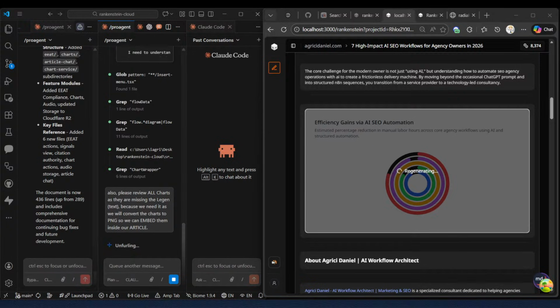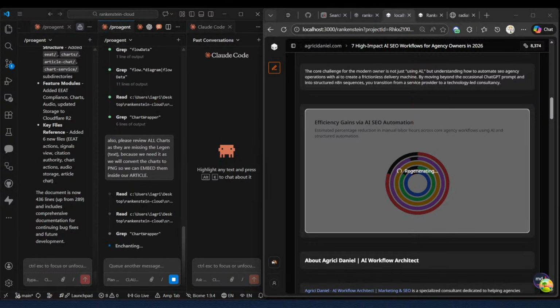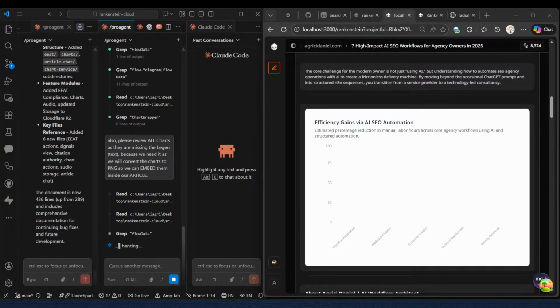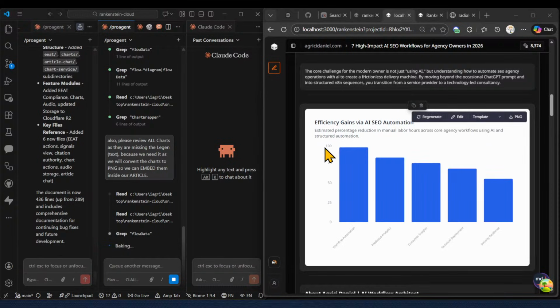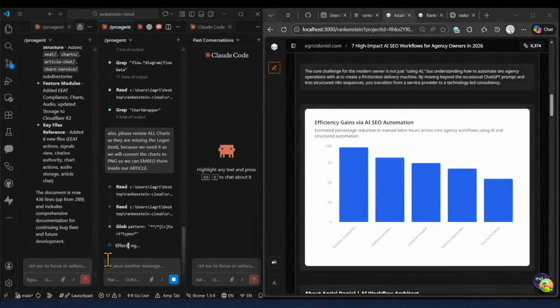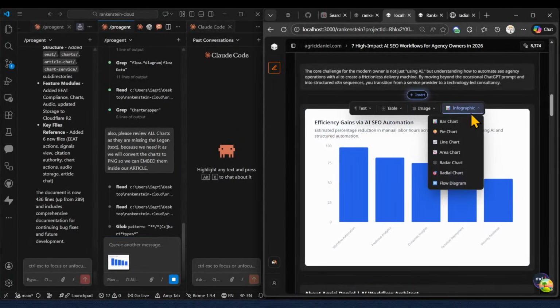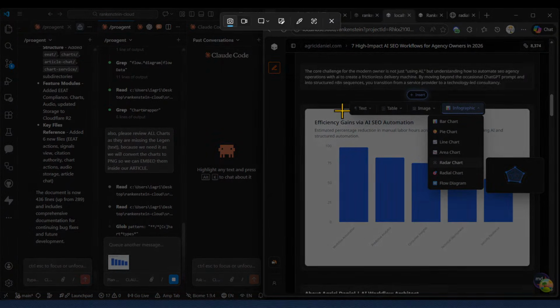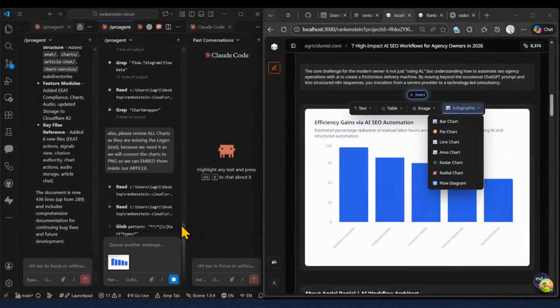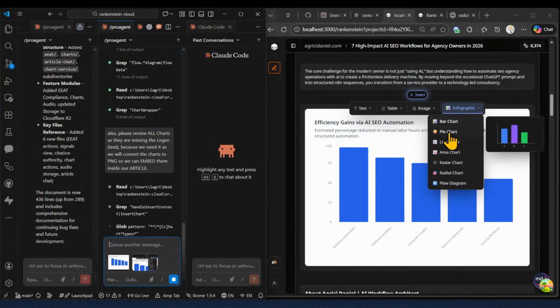Now waiting for it to generate. And guys, send hearts. And look at this, the bar chart is working well. It's perfect. So I will take a screenshot, insert infographics, take screenshot, put pie chart.